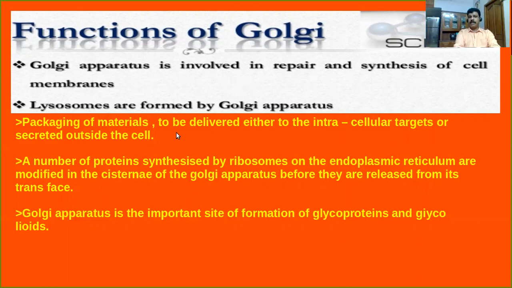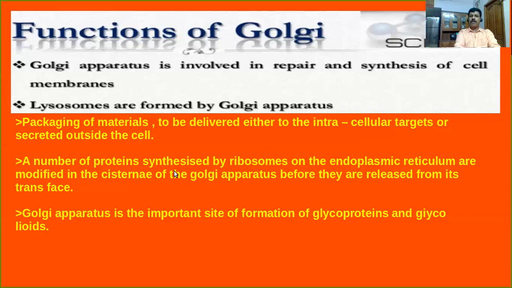Packaging of materials to be delivered either to the intracellular target or secreted outside the cell. Another important function of Golgi apparatus is the packaging of materials. Which material? A number of proteins synthesized by the ribosomes. As you know, the main function of ribosome is protein synthesis. And we have seen that some endoplasmic reticulum has ribosomes. Such type of endoplasmic reticulum, we call rough endoplasmic reticulum.